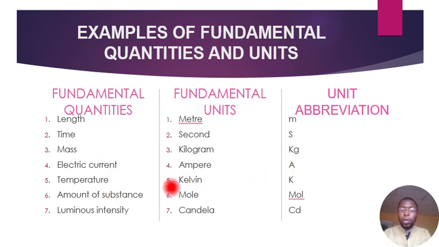For temperature, the fundamental unit is Kelvin, and by symbol is capital K. For amount of substance, the fundamental unit is mole, and by symbol is mol. And lastly, for luminous intensity, the fundamental unit is candela, and by symbol is cd. So these are the 7 basic fundamental quantities that we must know if we must enjoy the subject, with their respective fundamental units and their respective abbreviations or symbols.